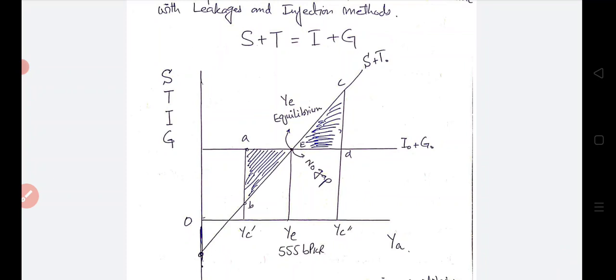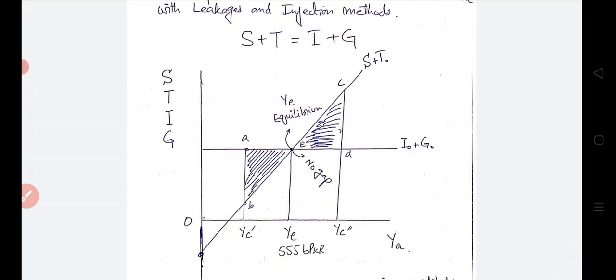In the next class, we will calculate the multipliers for consumption expenditure, for investment expenditure, for government expenditure, and for taxes. And we will derive the formulas for the multiplier with both methods, the income expenditure method and the leakages equal to injections method.